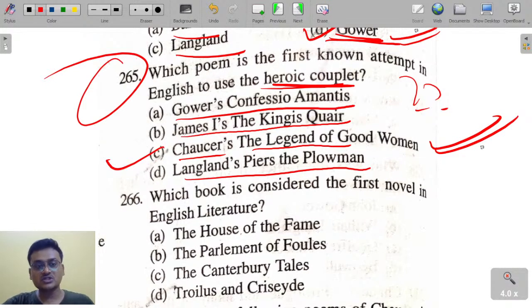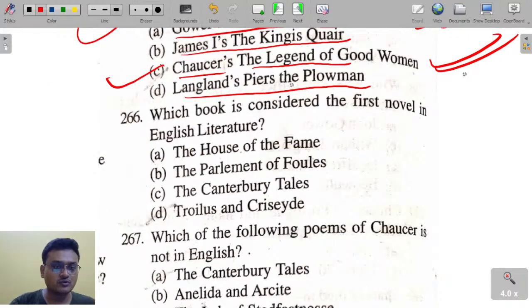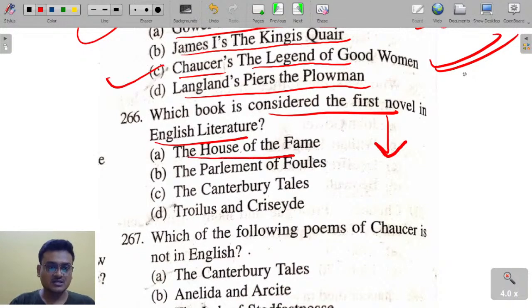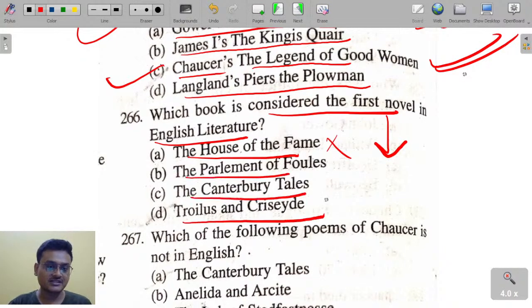And James the First is a Chaucerian. Okay, which Chaucerian? Scottish Chaucerian. Which book is considered the first novel in English literature? Sometimes it is said that the first novel is Utopia. Sometimes it is also considered Aphra Behn's Oroonoko, and sometimes Troilus and Criseyde. So here it is Troilus and Criseyde. Troilus and Criseyde is considered the first novel in English literature.